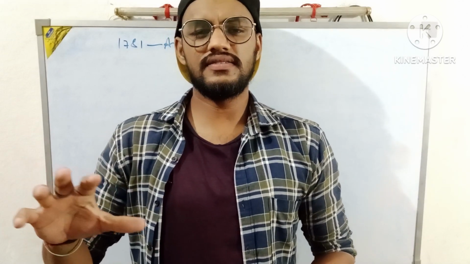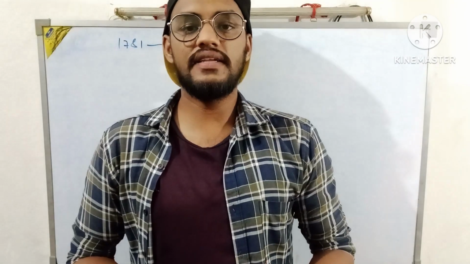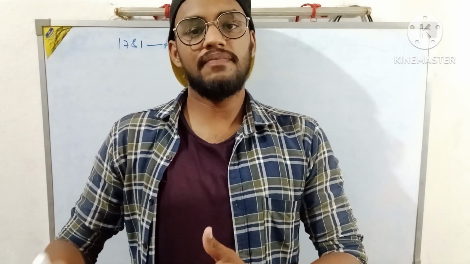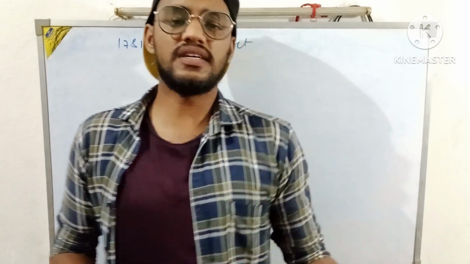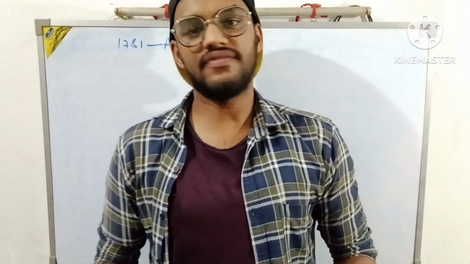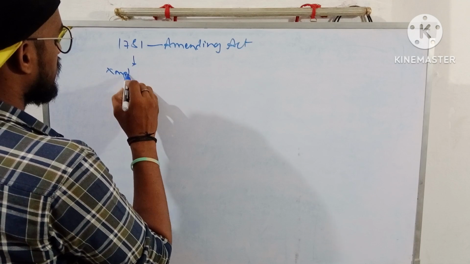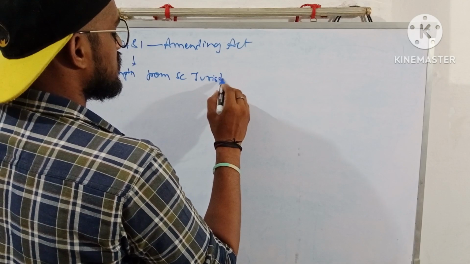So the first provision in this act was, see, a Governor General of Bengal, and along with that, a council has been made. And in the year 1773, a Supreme Court was established. So this Supreme Court exempted the Governor General and the council from their official actions. Along with that, the servants of the company were also exempted from the jurisdiction of the Supreme Court. So the first provision will be exemption from Supreme Court jurisdiction.